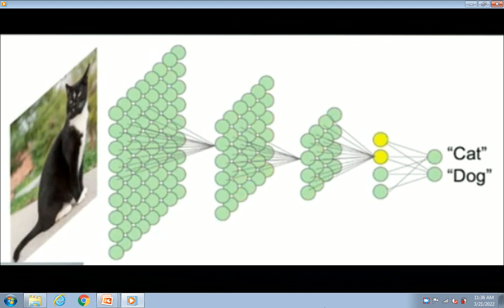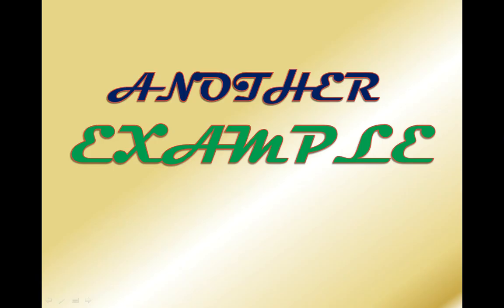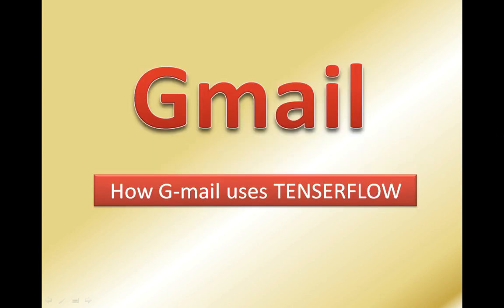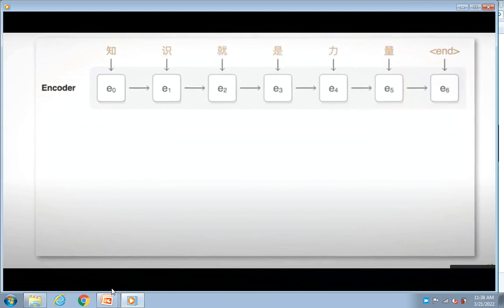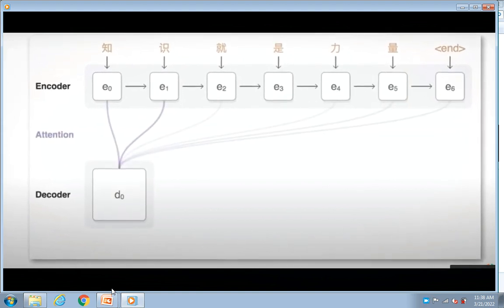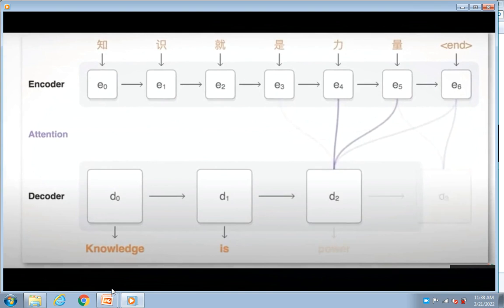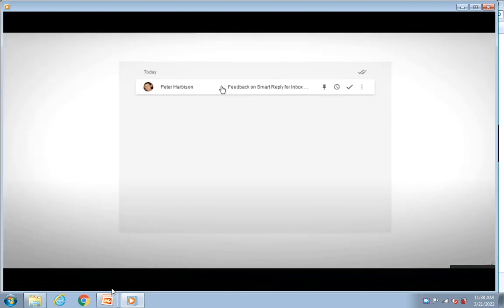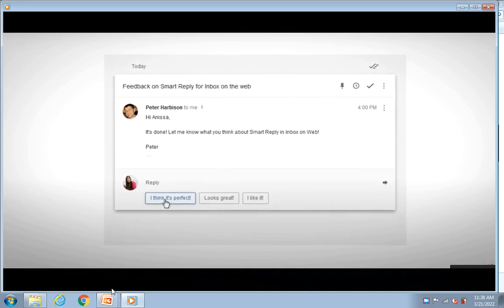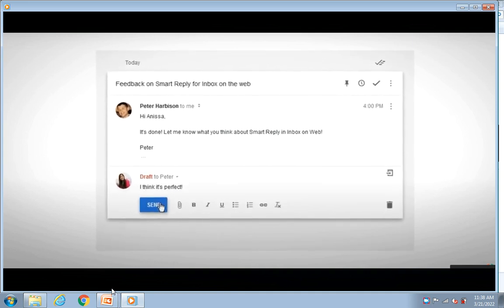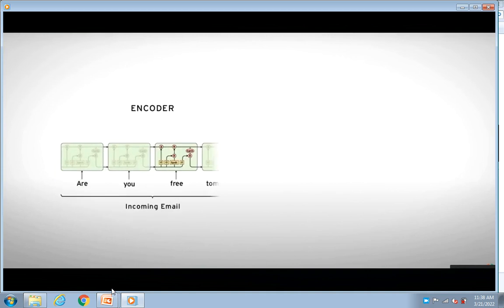Let's take another example of TensorFlow in Gmail. That means let's look at how Gmail uses TensorFlow. Gmail rolled out a completely new translation system that was based on neural nets. TensorFlow is the primary tool in this. In Gmail, they were actually able to roll out a TensorFlow model that, by understanding the context of the message just received, can predict likely replies, and this is a feature called Smart Reply.